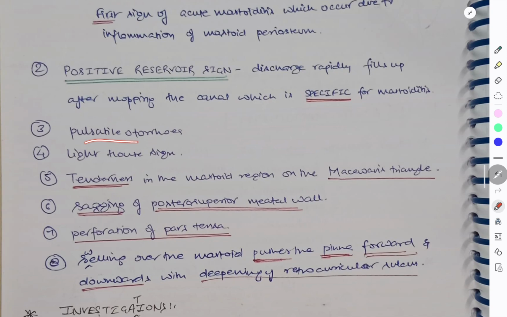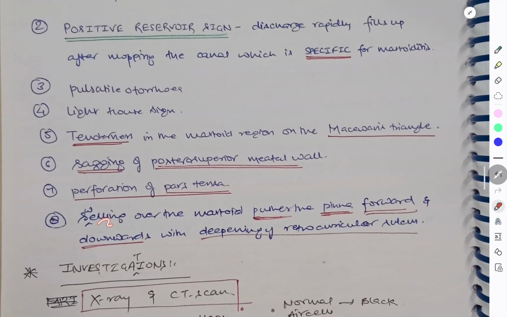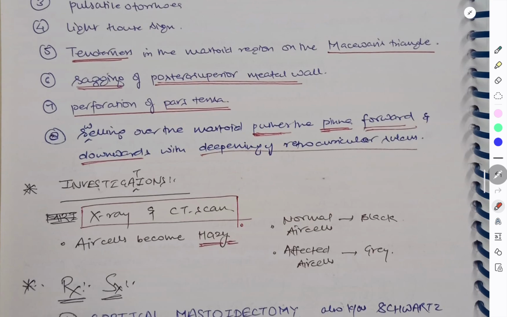Then we have pulsatile discharge that you see in ASOM, lighthouse sign, tenderness in the mastoid region on the MacEwen triangle, sagging of the posterior-superior meatal wall, perforation of pars tensa. Swelling over the mastoid pushes the pinna forward and downwards with deepening of the retroauricular sulcus. So these were the signs of mastoiditis.